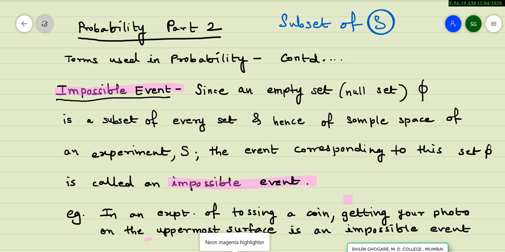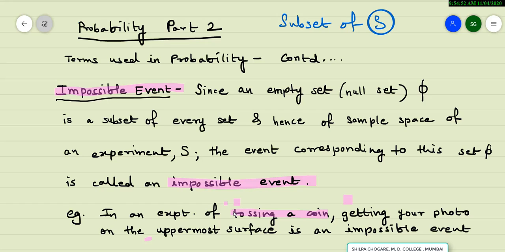Now let us see the example here. I am considering an experiment of tossing a coin. In tossing a coin, you know that the possible outcomes are either you get a head or you get a tail.